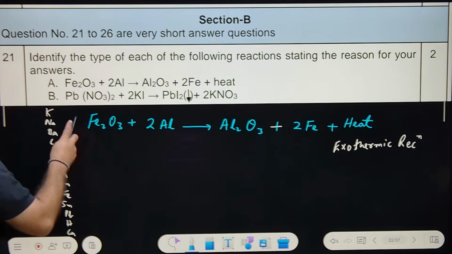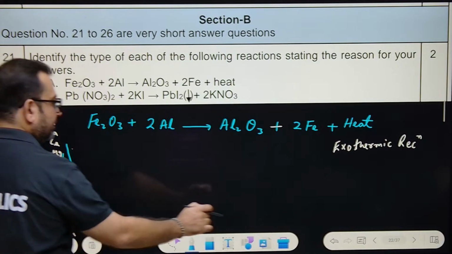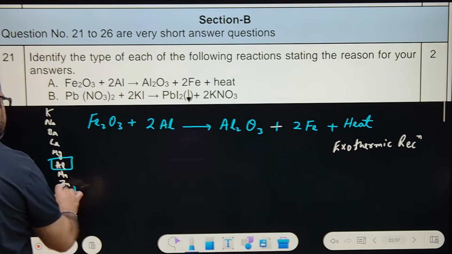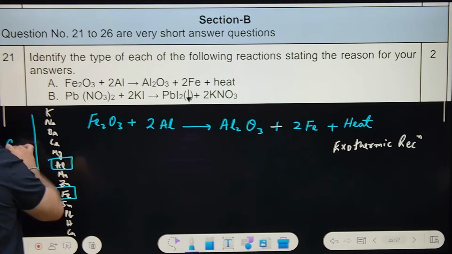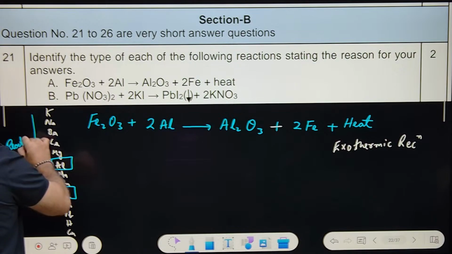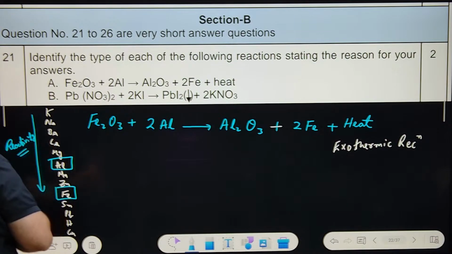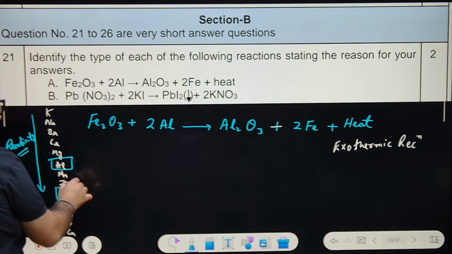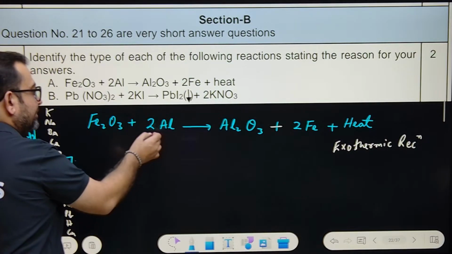Okay. So we can clearly see that aluminium is more reactive than iron. See, this is the decreasing order of reactivity. So reactivity is decreasing. So aluminium is more reactive than iron, so aluminium is displacing iron.